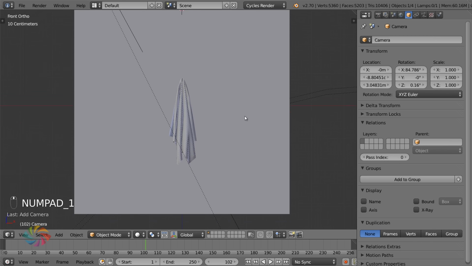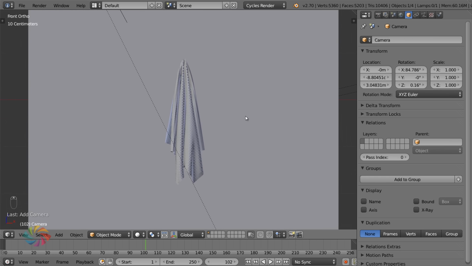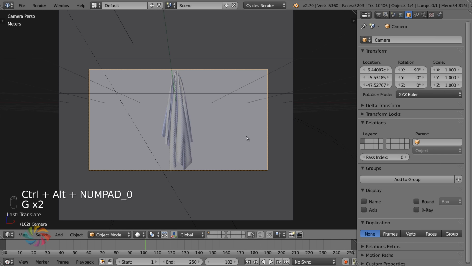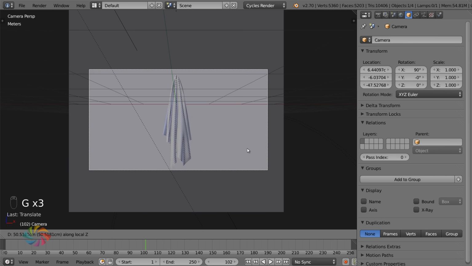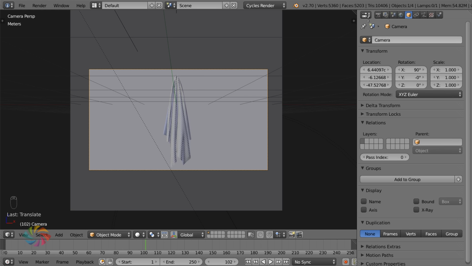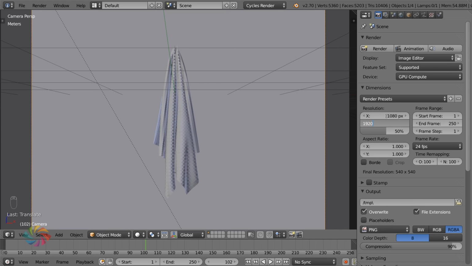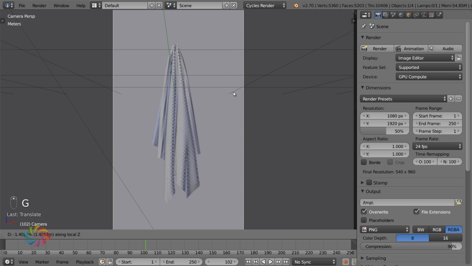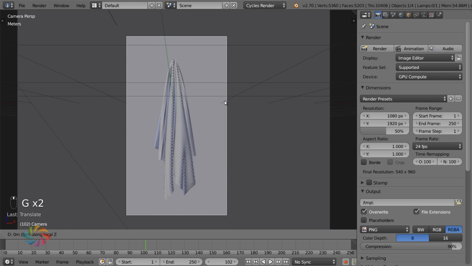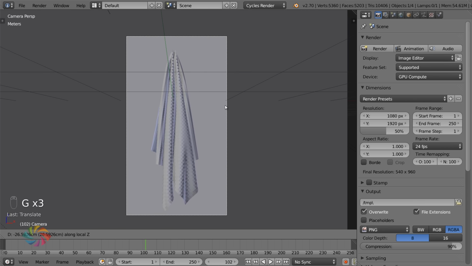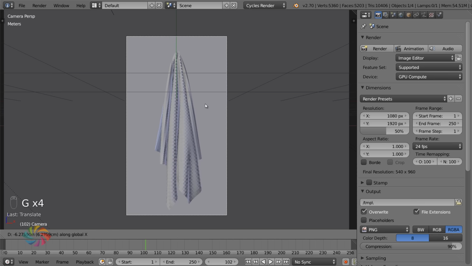All right. I feel like I'm making this up on the way. All right. Control Alt number pad 0. The camera's now at that position. Good. All right. Now this is rectangular, so we can invert this X and Y, the aspect ratio of our camera. So let's go 1080 by 1920. Let's move that in a little closer. There we go. I feel like I'm reporting on a rescue mission. Move in a little closer. Pull that back to the side.